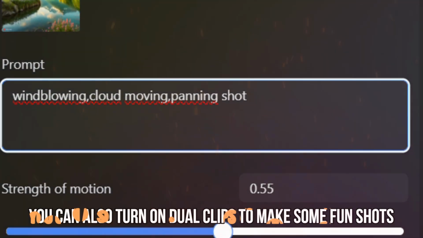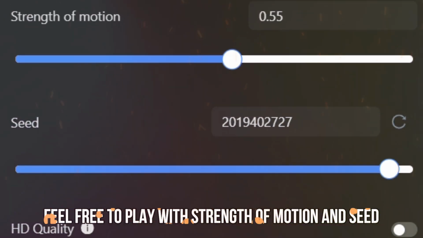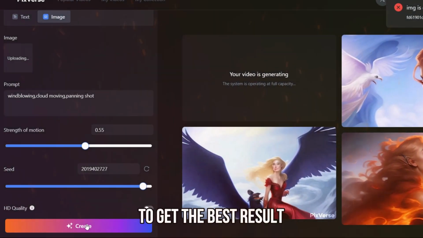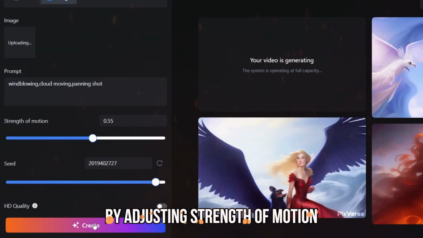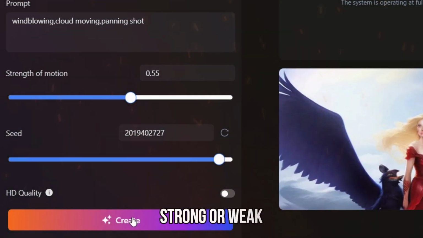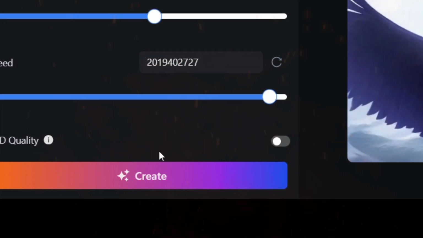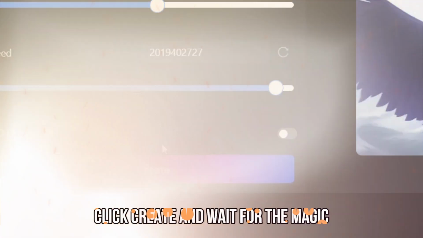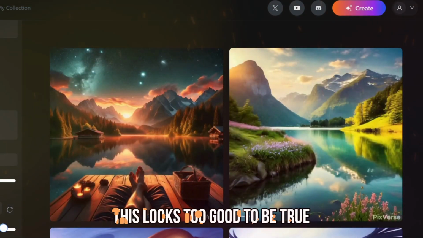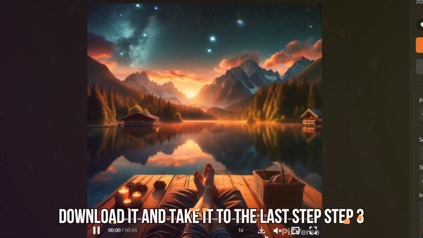You can also turn on dual clips to make some fun shots. Feel free to play with strength of motion and seed to get the best result. By adjusting strength of motion, you control the movement of the motion to be strong or weak. I just left it with default settings and it works fine. Click create, and wait for the magic. This looks too good to be true, and the fact that it's free is mind-blowing. Download it and take it to the last step.